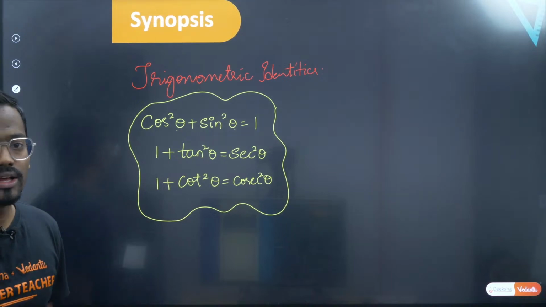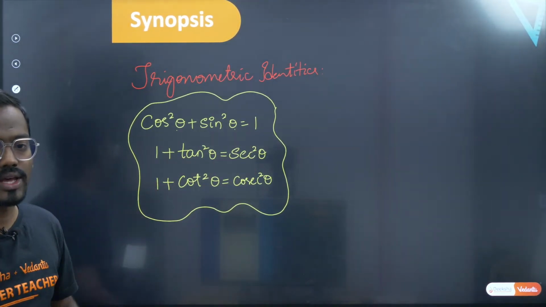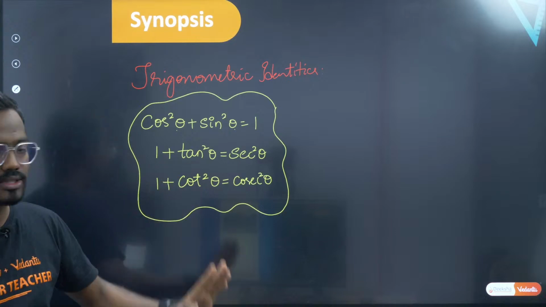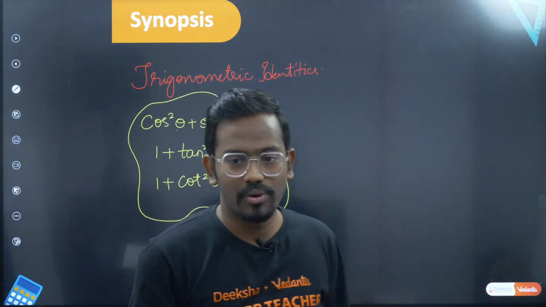Sin square plus cos square is basically 1. 1 plus tan square is basically secant square. 1 plus cot square is basically cosecant square. That's it. If you know all these things, very good.